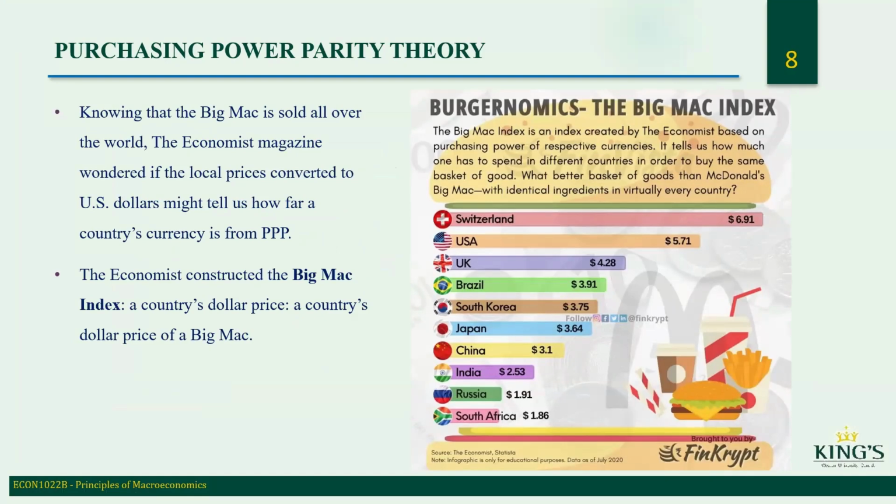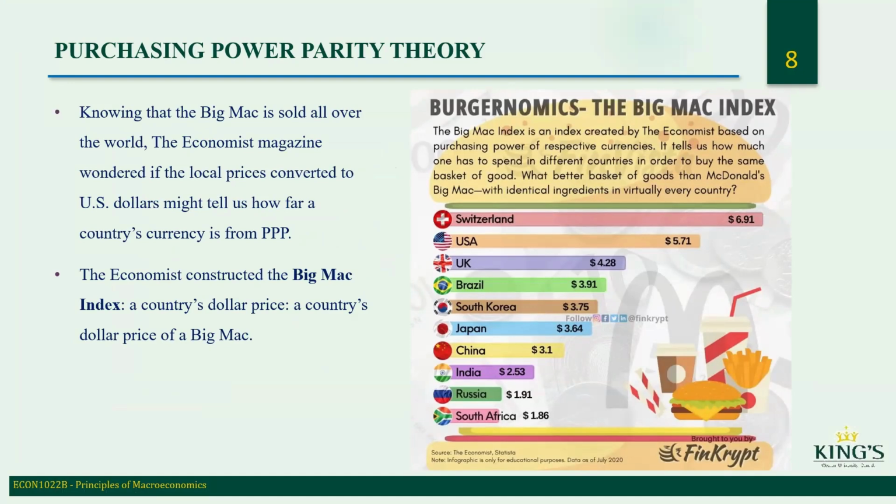The Economist magazine wondered if the local price converted to US dollars might tell us how far a country's currency is from purchasing power parity. The Economist constructed the Big Mac index, the country's dollar price of a Big Mac. As you can see, the Big Mac index is an index created by the Economist based on the purchasing power of the respective countries here.